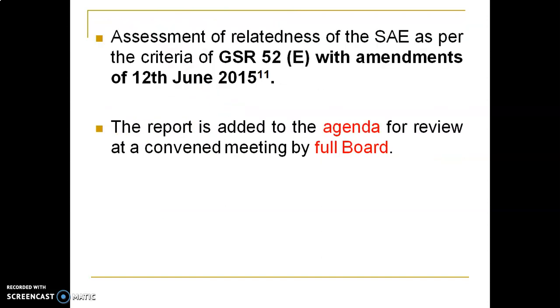Now for the assessment of the report, they are going to check the SAE report as per the criteria of GSR 53E with amendments of 12th June 2015, which is a gazette notification on how to manage serious adverse events. According to that compliance they are going to check.